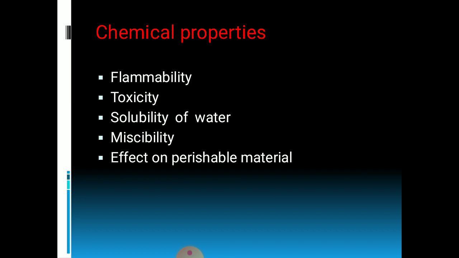The next is the effect on perishable material. As we know, the refrigerant which is used in the cold storage plant and in a domestic refrigerator should be such that in case of leakage it should have no effect on the perishable material. As we know, the Freon group of refrigerants have no effect upon dairy products, meats, vegetables, flowers and furs. It means if there is a leakage of refrigerant, it should not affect the material.